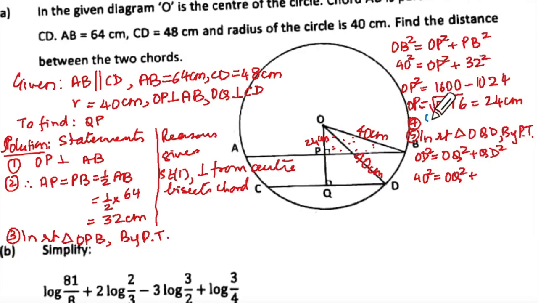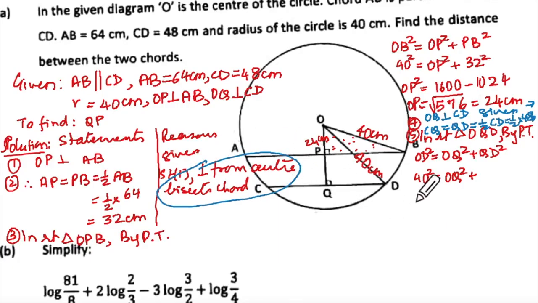Fourth statement should be OQ perpendicular to CD, which is given, and then I will say CQ equal to QD equal to half CD equal to half into 48, which is 24 centimeter. And the reason is statement 4, perpendicular from the center bisects the chord, the same thing. This one you will copy paste.